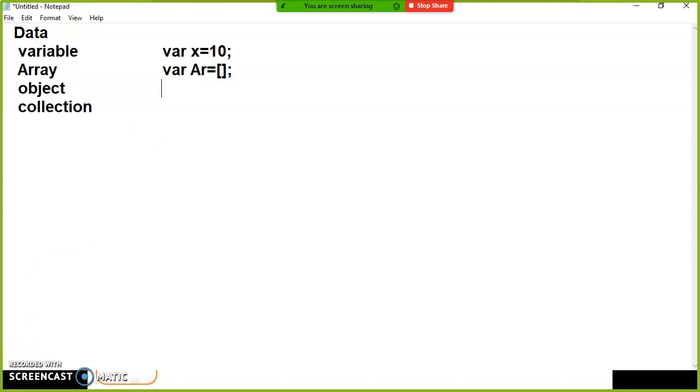If you want to store multiple values of different data, you have to use an object, where e1 is equal to, here I will write something like enumber colon 101. Similarly, ename colon Anil, something like this. If you want to store heterogeneous values, multiple values of different data types, you have to go for what? Object. JavaScript does not support classes, but it supports objects.